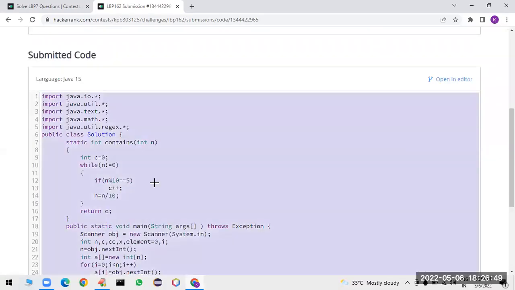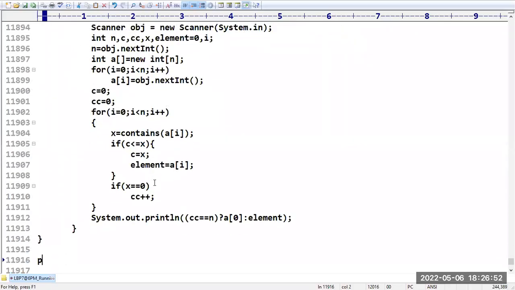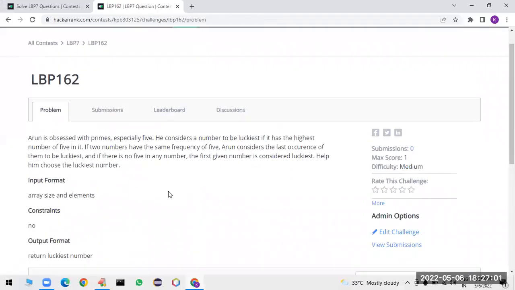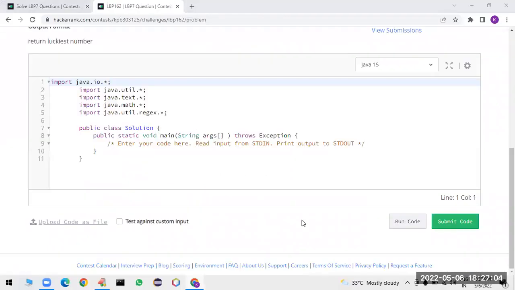So this is nothing but how you can implement it in Java. So let me go for the Python implementation. I want to solve this program in Python. If possible, we will try to reduce the code, at least in Python. Okay. Yeah, see, first it will give priority to the local function. First it will check whether it is working. Yeah, the predefined contains function will work only for strings, because the argument for that is only for strings. Okay, Sushant. Right. So let me implement the program in Python.